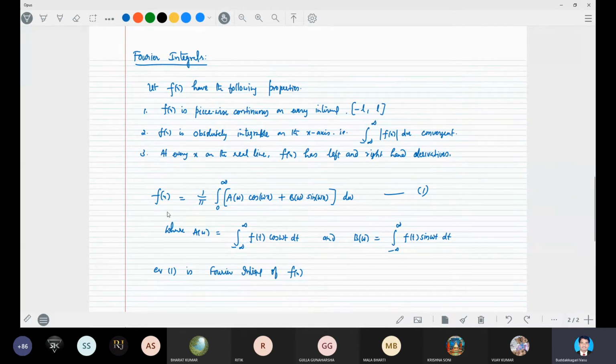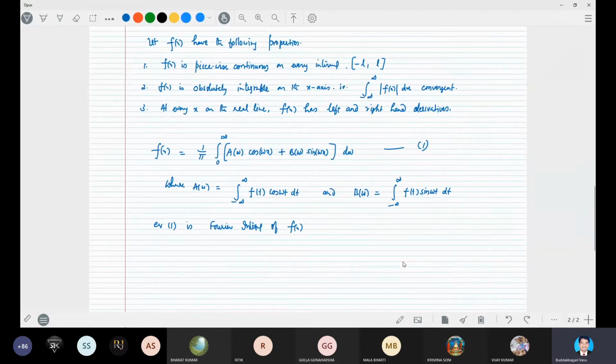In such a situation, that function f x can be represented in the integral form: 1 by pi integral 0 to infinity of a omega cos omega x plus b omega sin omega x d omega, where a omega is the integral from minus infinity to infinity of f t cos omega t dt, and b omega is the integral from minus infinity to infinity of f t sin omega t dt.